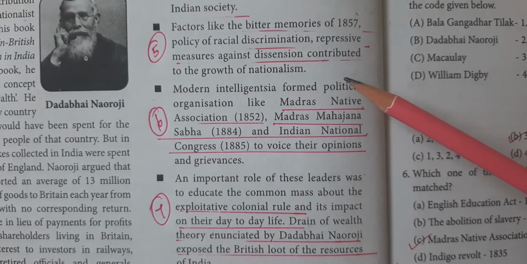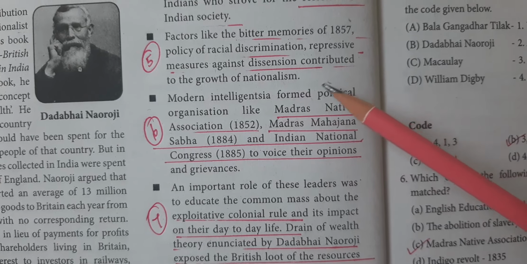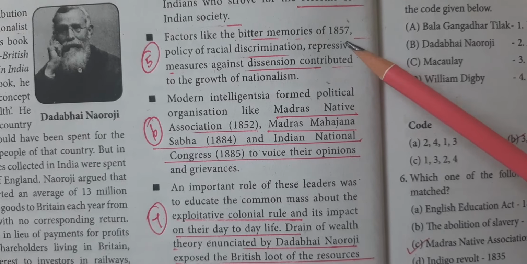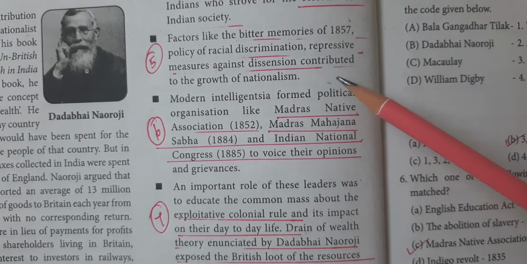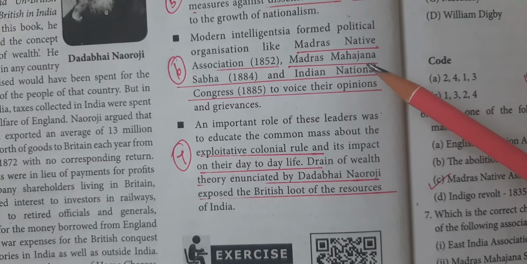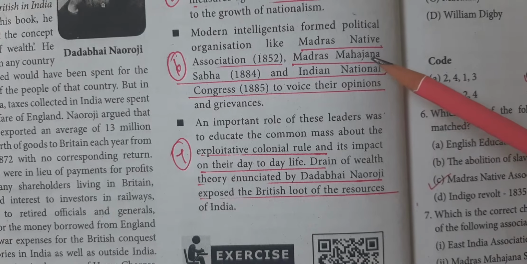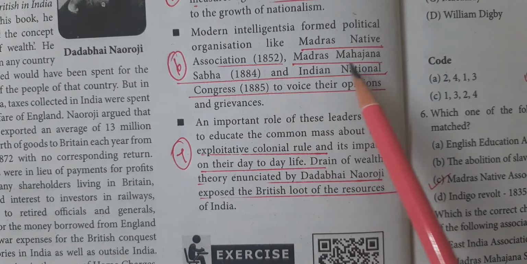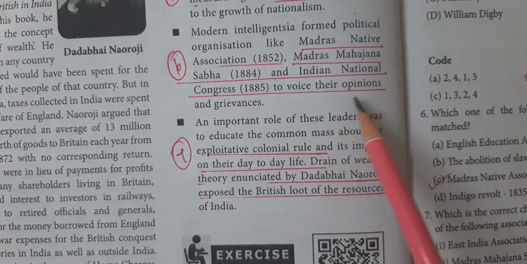Next one: which of the repressive measures contributed to the growth of nationalism? Bitter memories of 1857 and the policy of racial discrimination are the reasons for the growth of nationalism. And what political organizations were started during the early phases of the national agitation? The Madras Native Association in 1852, Madras Mahajana Sabha in 1884, and Indian National Congress in 1885, to voice their opinions and grievances.